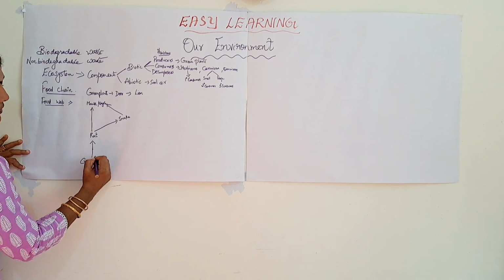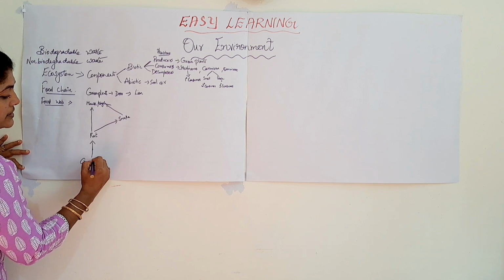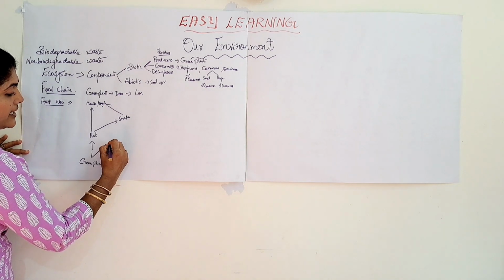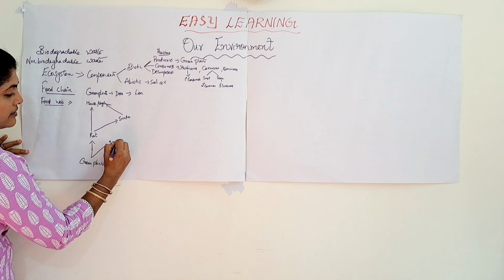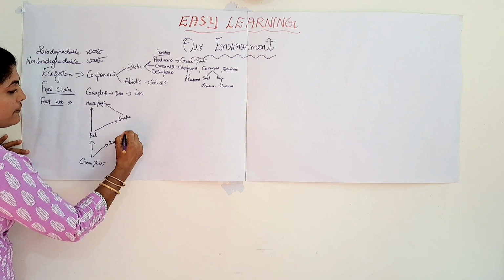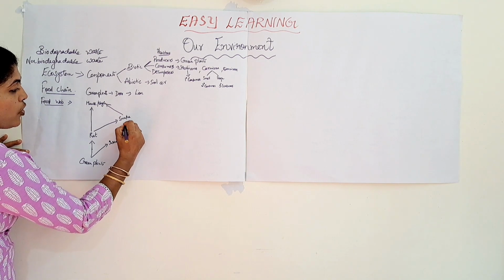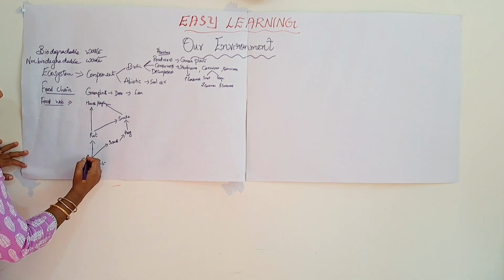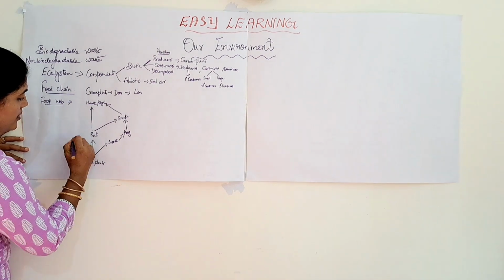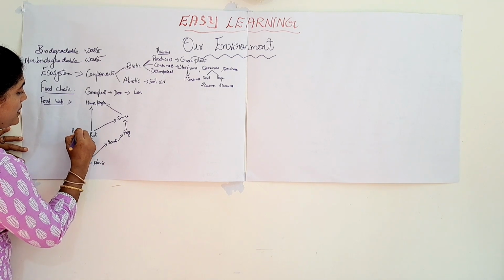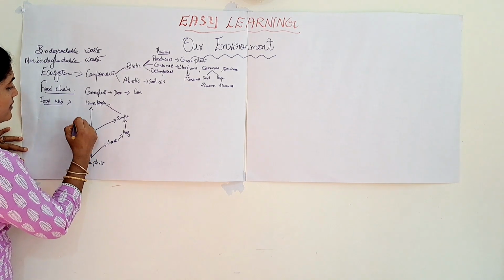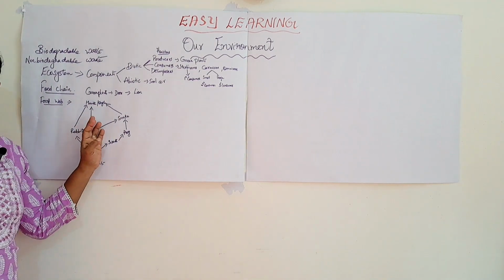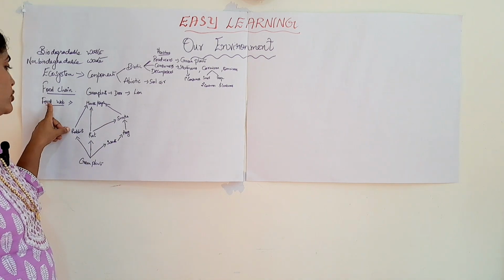Then the green plants are eaten by insects. Insects are eaten by frog. Frog is eaten by snake and snake is eaten by hawk. Then another food chain, plant is eaten by rabbit. Rabbit is eaten by hawk. Like that, lots of food chains you can combine together in order to form what?